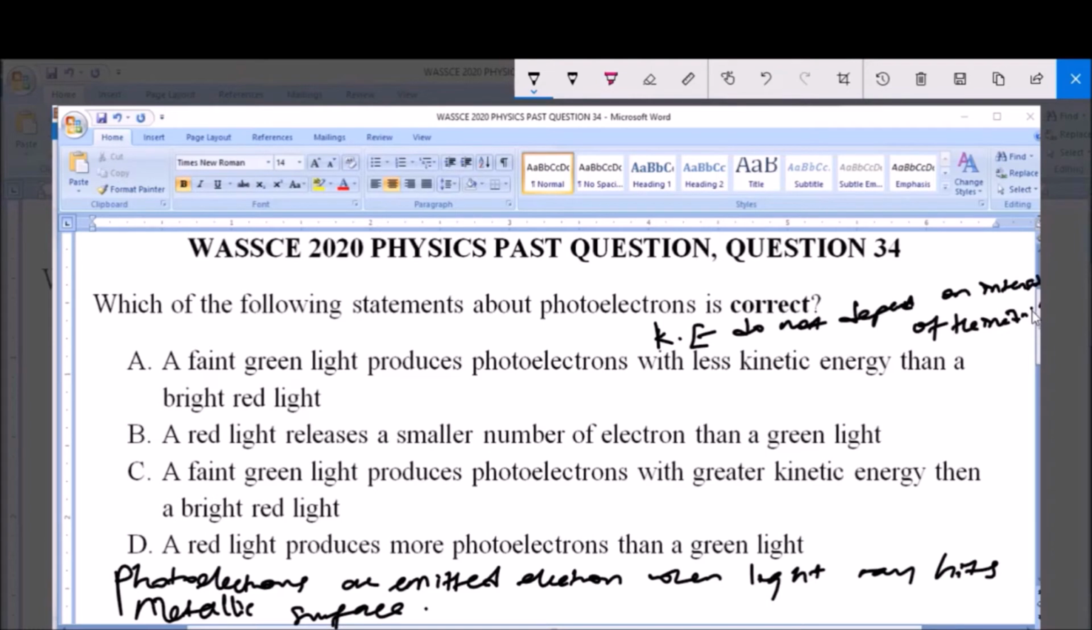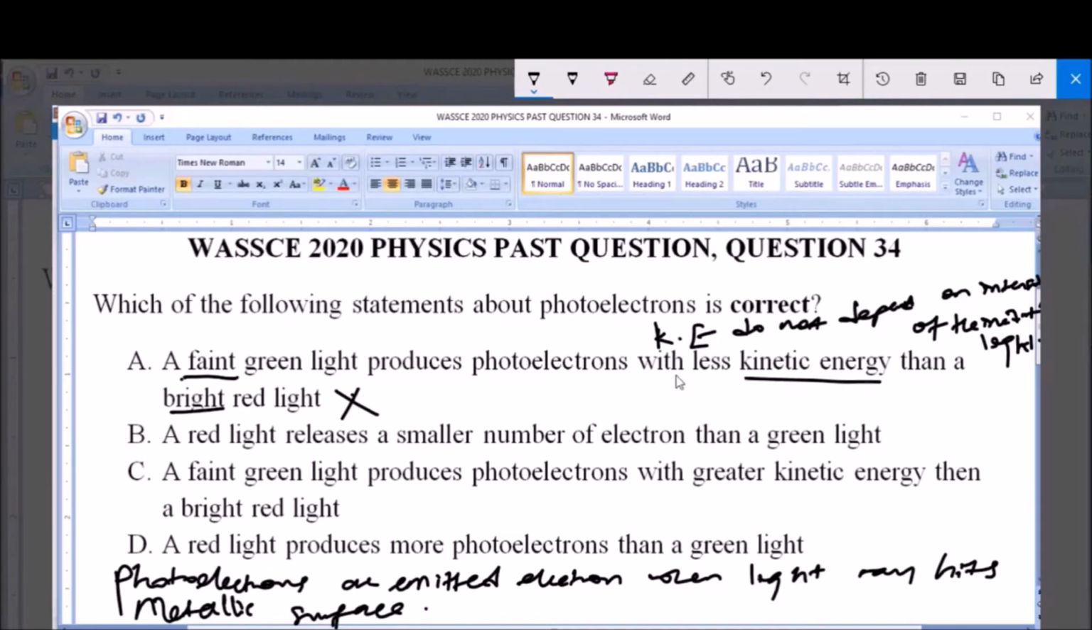Do not depend on the intensity of the incident light. And if you look at option A, it says a faint green light produces photoelectrons with less kinetic energy than a bright red light. Now this option is already invalid, because they are talking about intensity here, faint green light and bright red light, and kinetic energy does not depend on intensity.